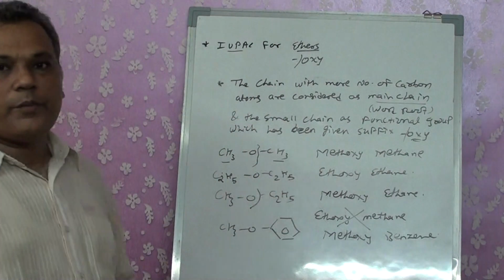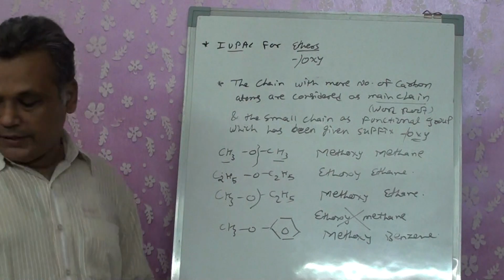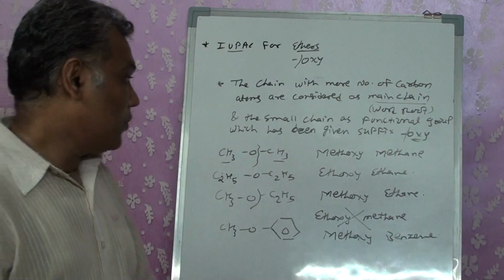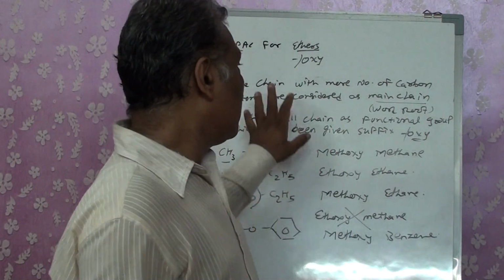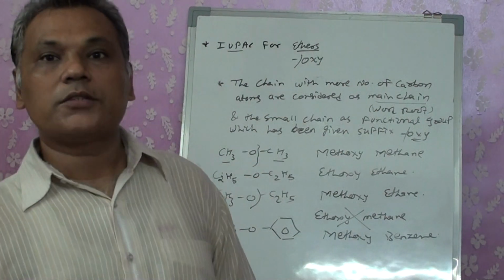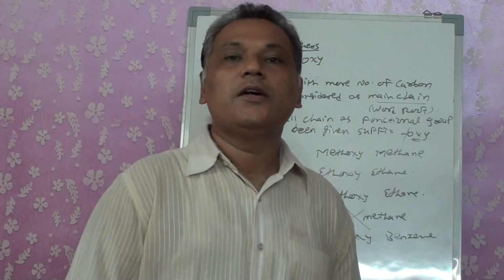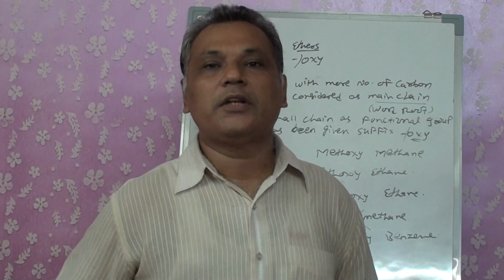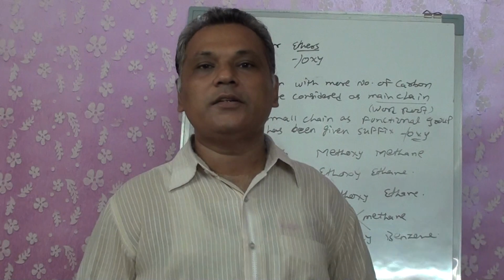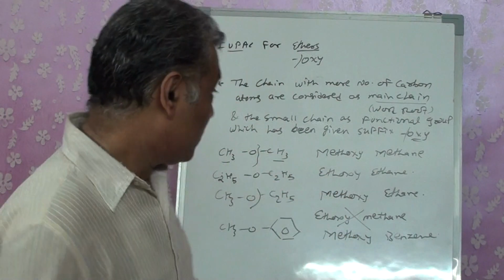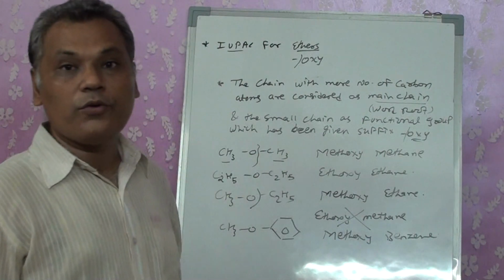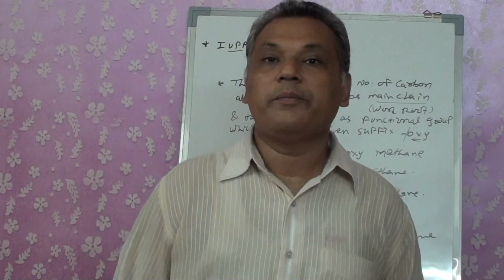The compound will be termed methoxybenzene, right? So that is what you have to be careful about when you have mixed ethers. The smaller chain will get the oxygen, and the bigger chain will be the main chain, the word root, separated out. Okay, so that is the IUPAC naming. Now you can take your textbook and practice.